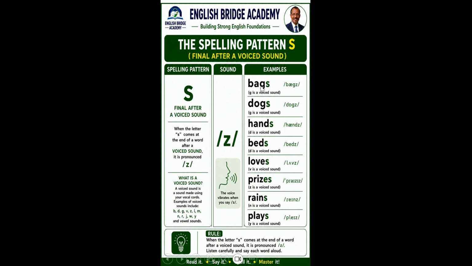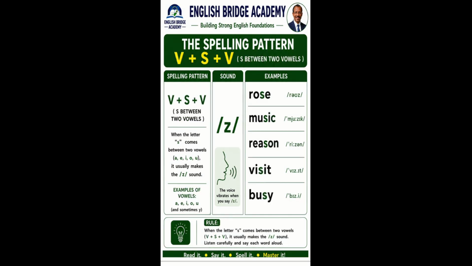So let me read: bags, dogs, hands, beds, loves, prizes, rains, plays. As you can hear, the S makes the sound Z, but only if it is at the end of the word and preceded by a voiced sound. Now let me go to the last spelling pattern of the sound Z.